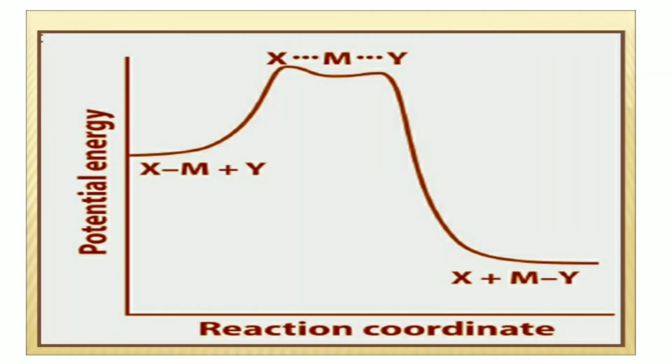Here you can see the energy profile diagram of the interchange substitution mechanism. At the transition state, there is breaking of the MX bond and making of the MY bond simultaneously, and then we get the product, MY, by removing X. This is about the interchange substitution reaction.